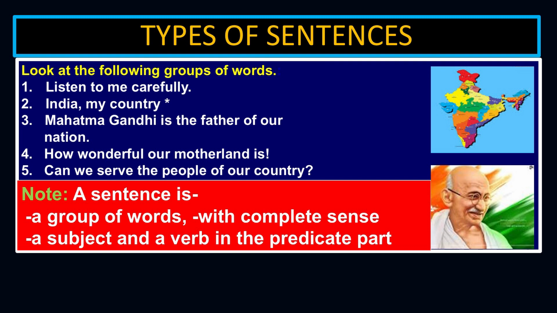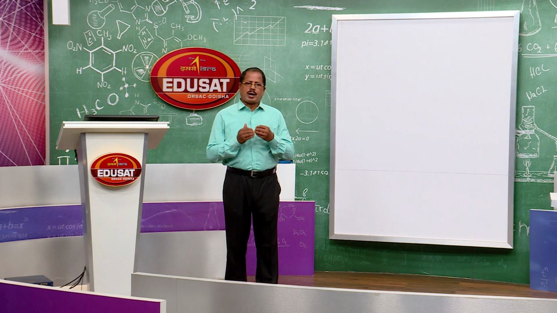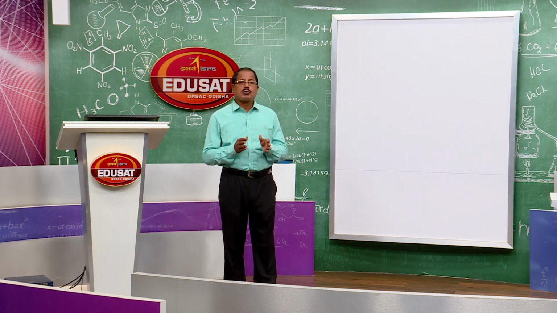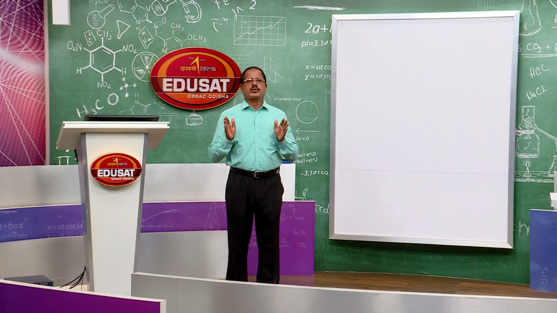So, most of the time we give definitions to the term sentence. A sentence is a word or a group of words that gives complete sense. This is the traditional, the old definition, but my dear students, if you ignore the word verb, then you cannot have a very good or complete definition.